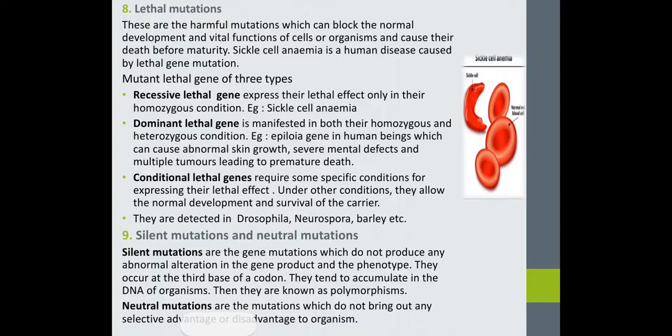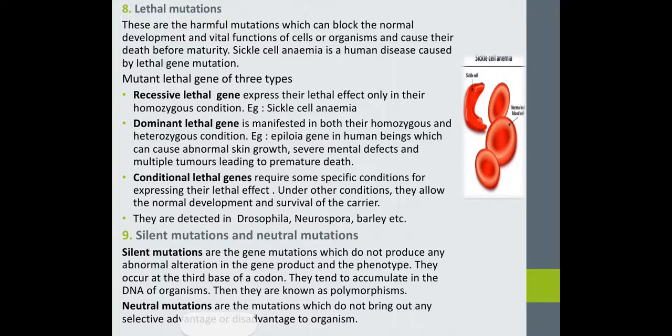Based on this, mutant lethal genes are of three types: recessive lethal gene, dominant lethal gene, and conditional lethal gene. Recessive lethal genes express their lethal effect only in their homozygous condition. An example is sickle cell anemia. Homozygous means the organism has two copies of the same allele for a gene.